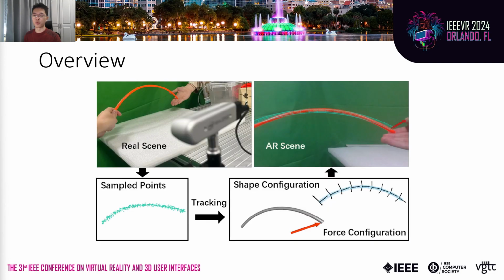Here's an overview of our work. We first capture point clouds from the real thing using a depth camera. Through the proposed methods, we then take the noisy point cloud as an observation to reconstruct its configuration both geometrically and physically. Finally, we render the reconstructed shape and force associated with the rod and synthesize them with the real thing to produce an augmented visualization of the interaction with the object.